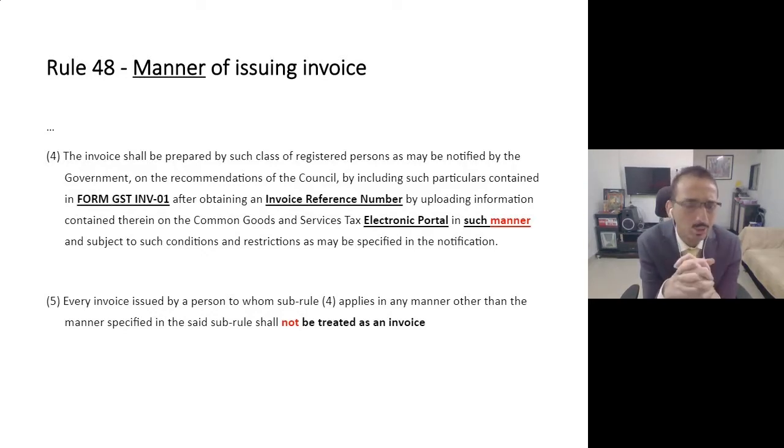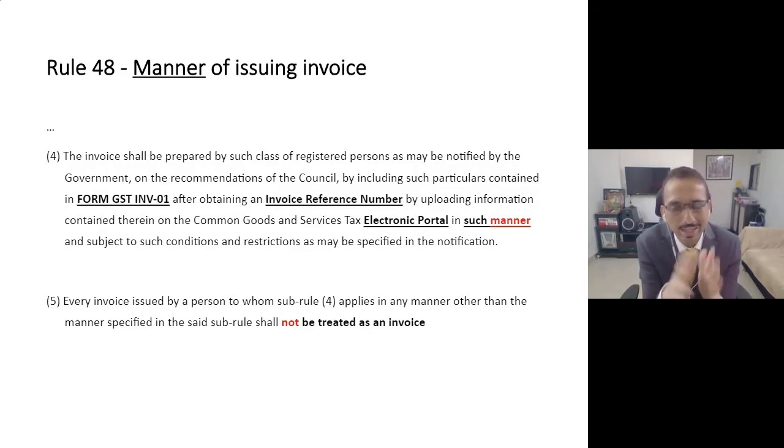Friends, additionally, please note that Rule 48 subclause 5 specifically mentions that if you are expected to issue an e-invoice, correct, your business is liable to issue an e-invoice, and if you are issuing a normal invoice, then the document which you are going to issue would not be considered as the invoice itself.